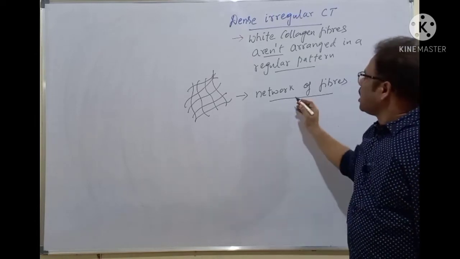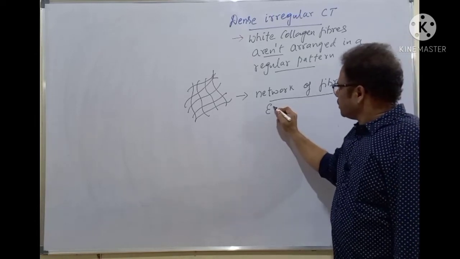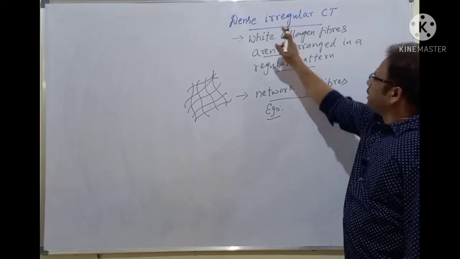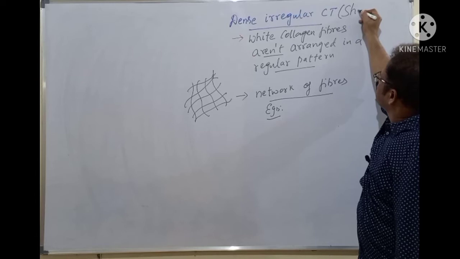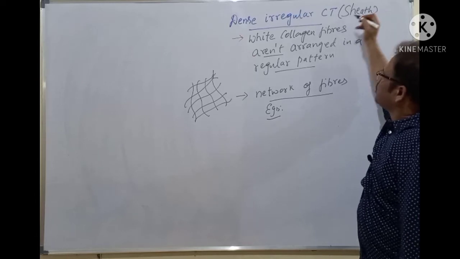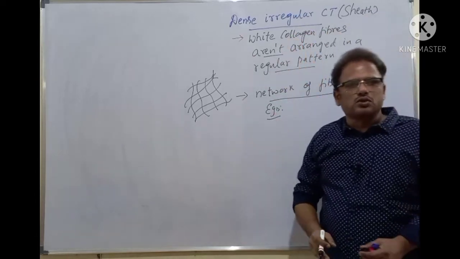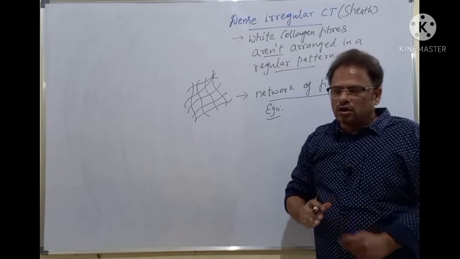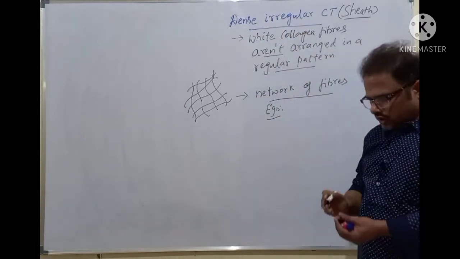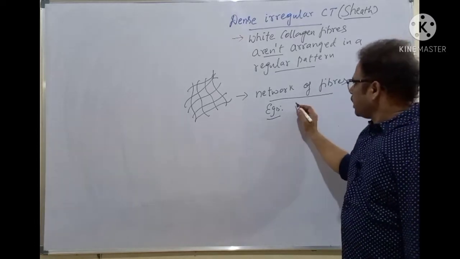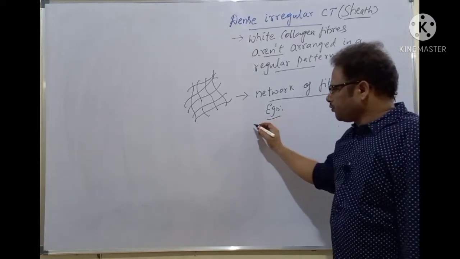Okay, students. And what are the examples of this one? This dense irregular connective tissue is called the sheath, whereas dense regular connective tissue is called band or cord. The dense irregular connective tissue is called sheath. Okay, it forms a tough fibrous connective tissue sheath. All of you make a note there.